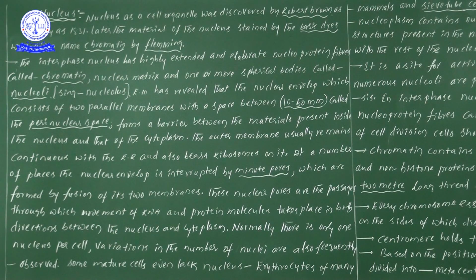Here, I still didn't give that point. The nucleus is a double membranous cell organelle. Inside the membranes, we can find chromatin and the nuclear matrix, and one or more spherical bodies. What are those spherical bodies? Nucleoli we can find.